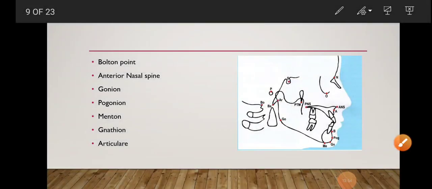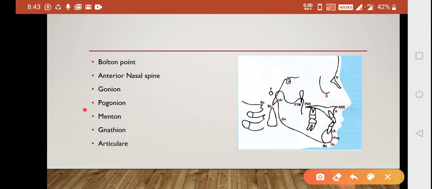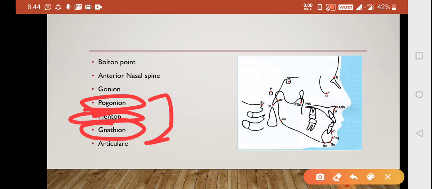So the most anterior point on the bony chin is your pogonion. Most inferior point on the midline, menton. Anterior inferior point, gnathion. So these three are the areas where questions are asked. बाकी आपको थोड़ा थोड़ा सबके बारे में पता है, so there will not be any problem on it.